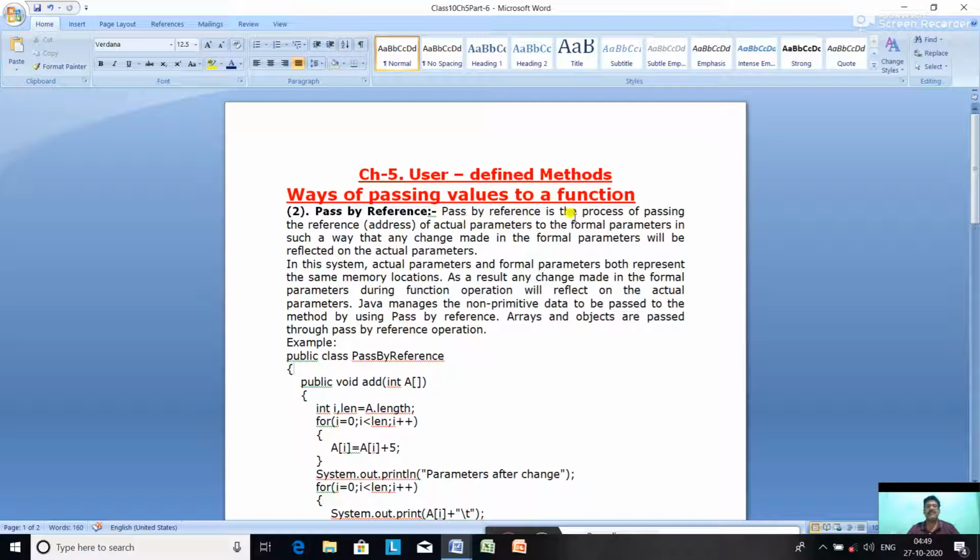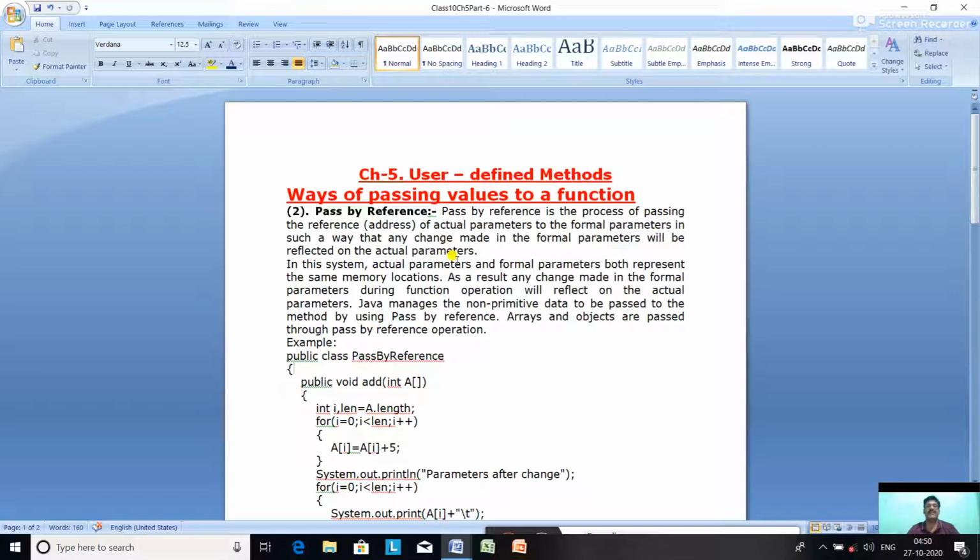Pass by reference is a process of passing the reference, meaning address, of actual parameters to the formal parameters in such a way that any change made in the formal parameters will be reflected on the actual parameters. In pass by value, if any change is made in the formal parameter, that does not reflect on the actual parameters.